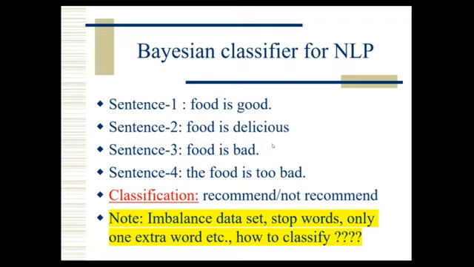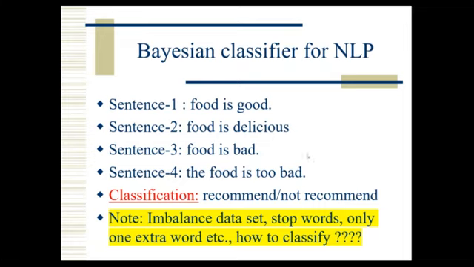Now, whenever a customer wants to go to that portal or not, someone should recommend it strongly. We have to see the review or feedback, whether recommended or not recommended. So based on the sentences we have to make a data set. That means food is one feature, good is one feature, delicious is one feature. Based on that we have to make a table. I'm not giving the solution here, you can try. It doesn't belong exactly to the Bayesian classifier. It's a part of the Bayesian classifier combined with NLP. I'm just giving the idea.